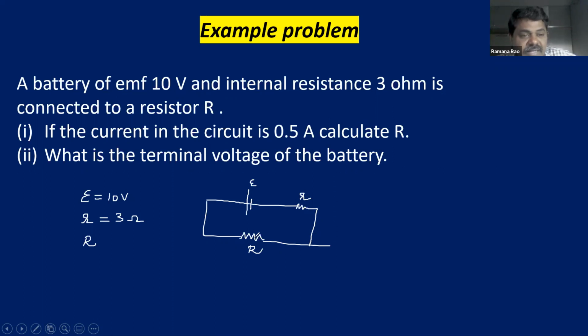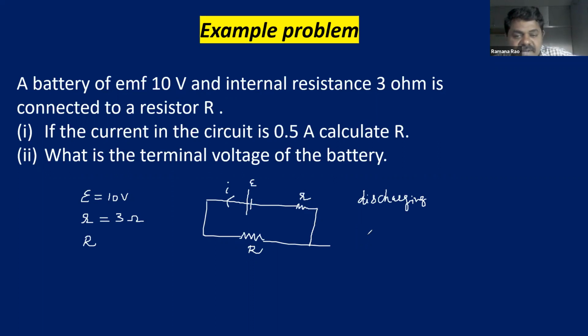Whenever a battery of EMF is connected to this load resistance, we are going to draw current. So this is the current that we are drawing. So this is discharging. In case of discharging, already we know, what is going to happen?